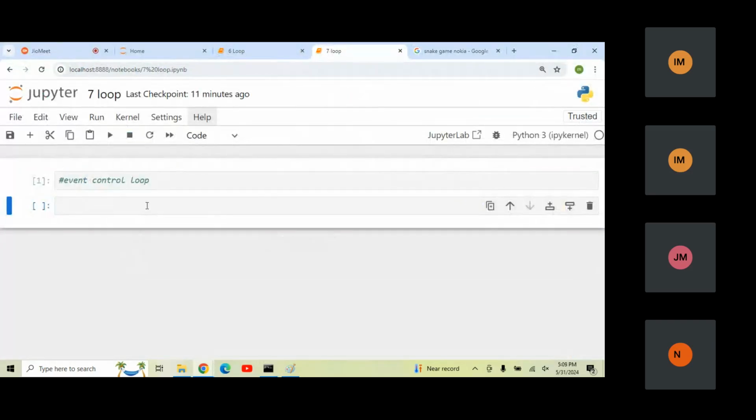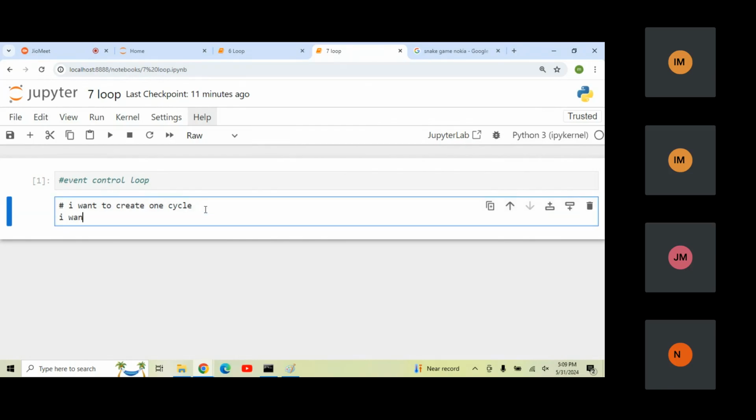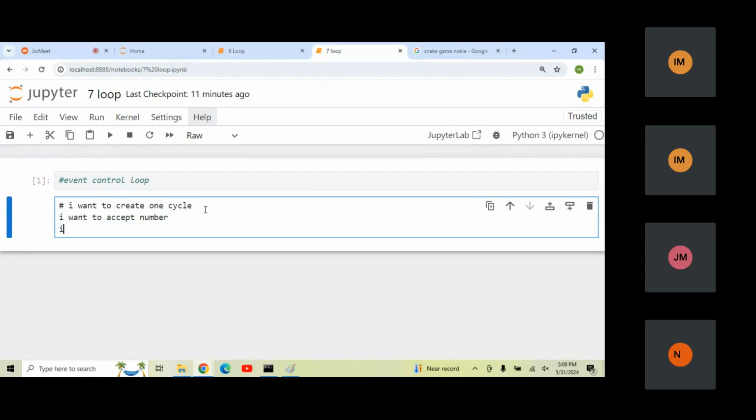Let's do an example. In the first example, I want to create one cycle in which I want to accept a number. Only if the user enters -1, then I want to terminate my loop.